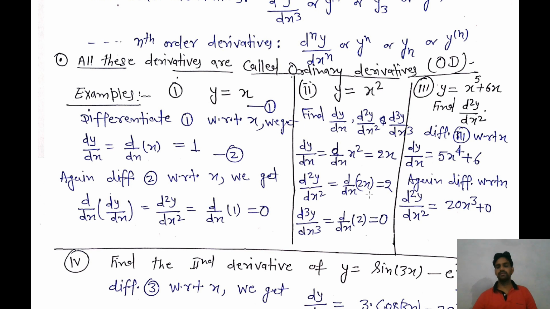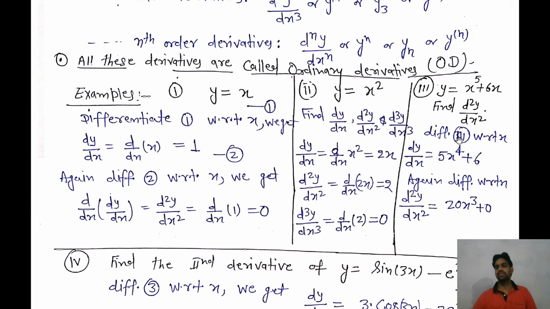Now for the third derivative we have to differentiate the second derivative again, so we will get d3y over dx cube equal to the derivative of the constant 2. We know the derivative of a constant is 0, hence the third derivative is equal to 0. Similarly, let us find the second derivative of y is equal to x to the power 5 plus 6x.